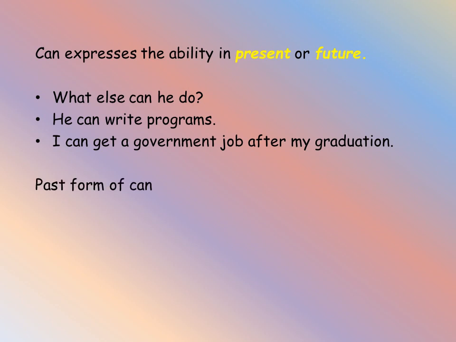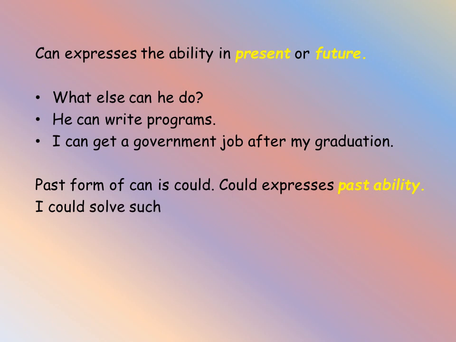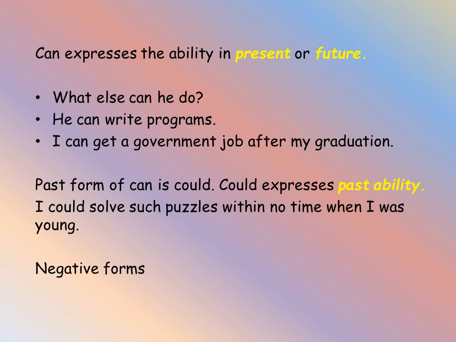The past form of can is could. Could expresses past ability of a person. I could solve such puzzles within no time when I was young. Means before, I was capable of solving such puzzles within less time, but now I am not able to do that. So could expresses the past ability. The negative form of can is cannot and its contraction is can't. The negative form of could is could not and the contraction of it is couldn't.